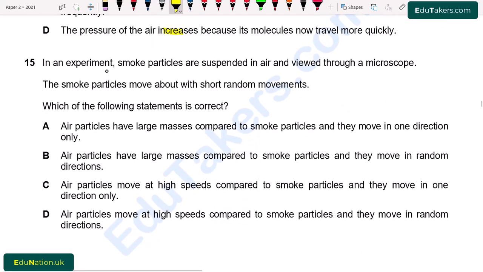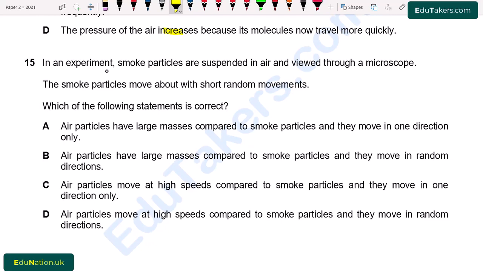Question number 15. In an experiment, smoke particles are suspended in air and viewed through the microscope. The smoke particles move about with short random movements. Which one of the following statements is correct? A. Air particles have large mass compared to smoke particles and they move in one direction only. So it is not possible because the air molecules move in all possible directions.